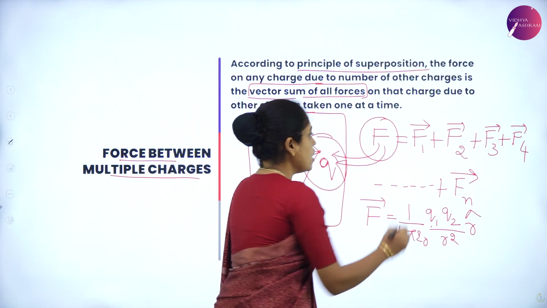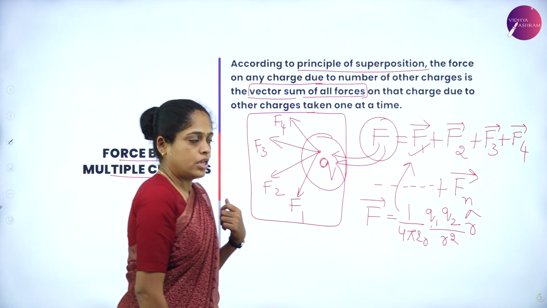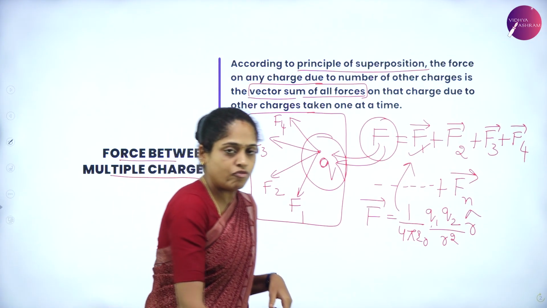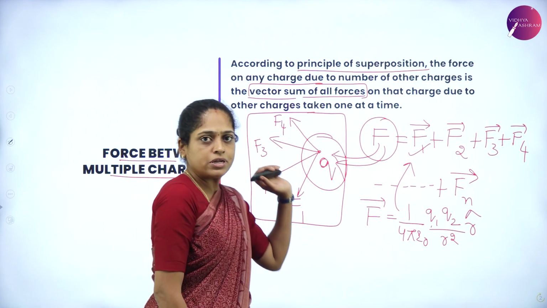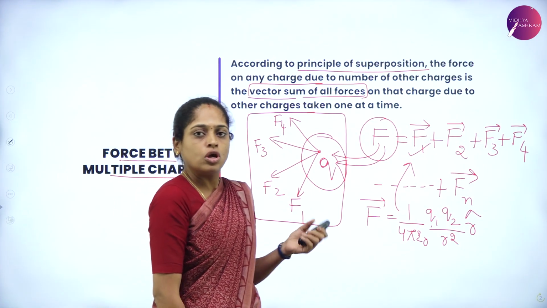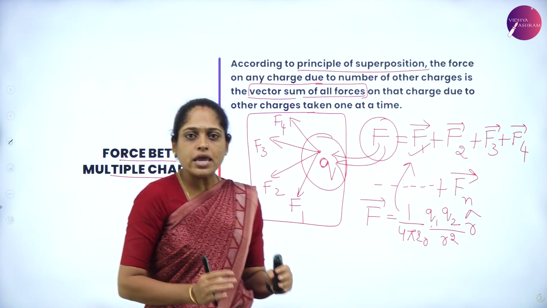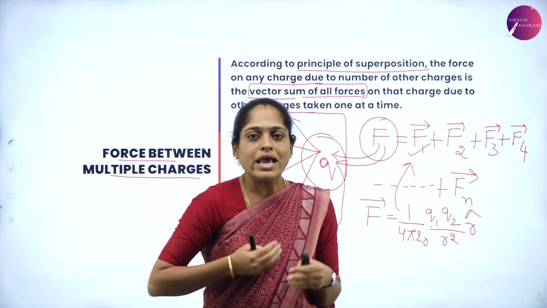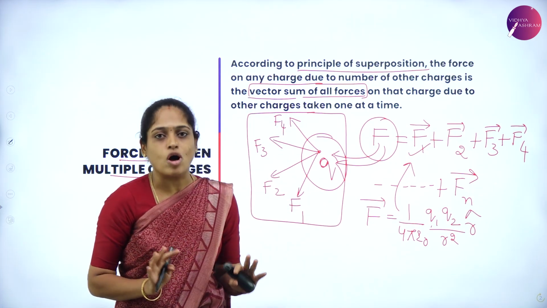For every force, you have to use this equation. Yes, this is all about the force between the multiple charges. So, remember the principle of superposition to calculate the force due to multiple charges on a charge. This is very important because while solving the problems in this chapter, we have to use this concept.